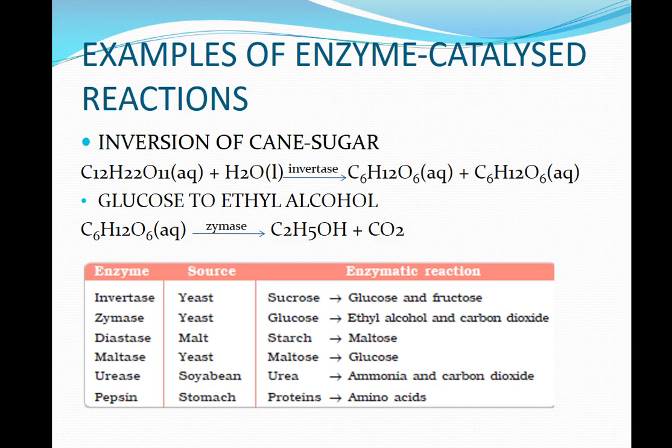First is inversion of cane sugar. It takes place in the presence of enzyme invertase. Cane sugar on hydrolysis forms one molecule of glucose and one molecule of fructose.